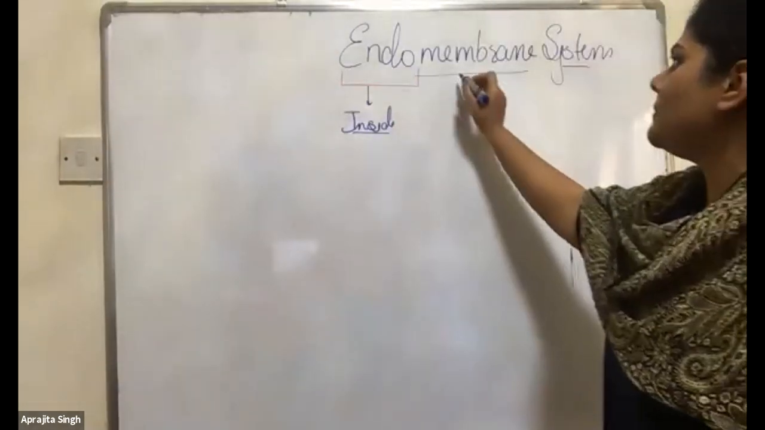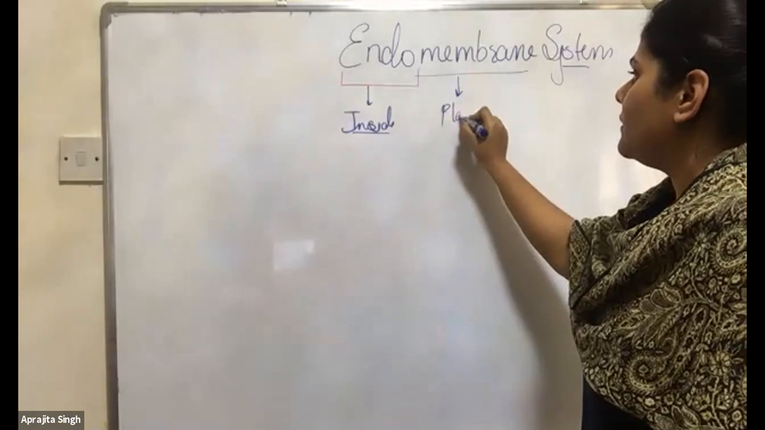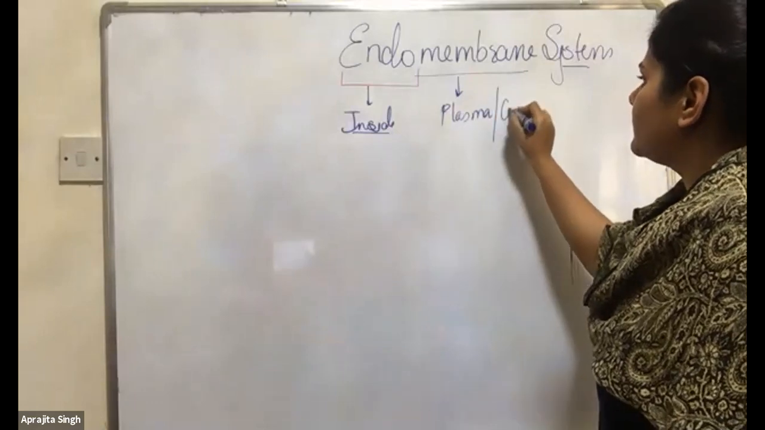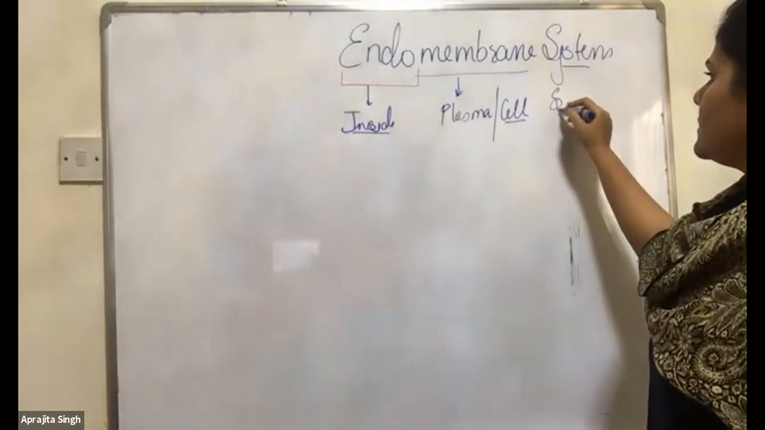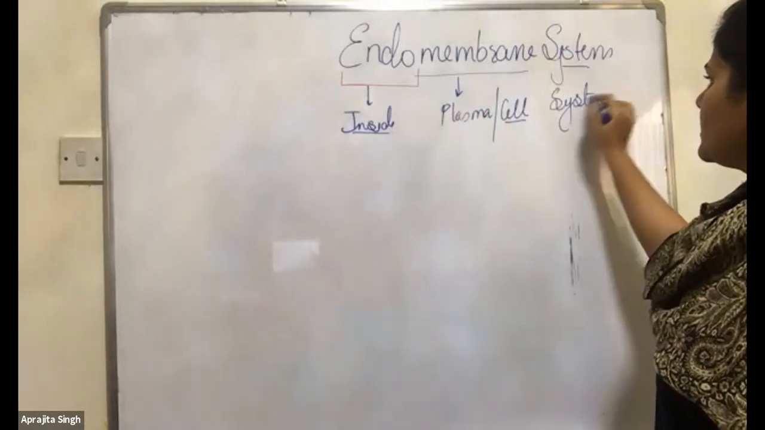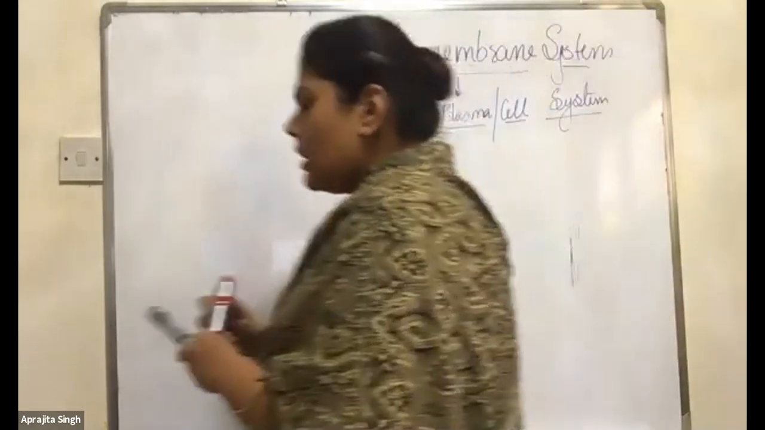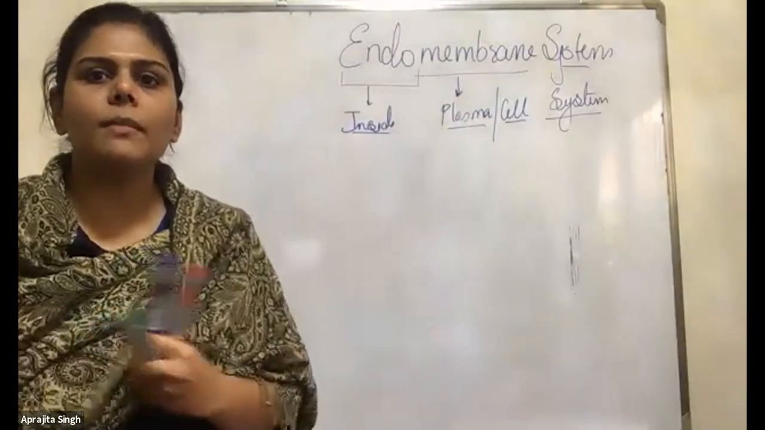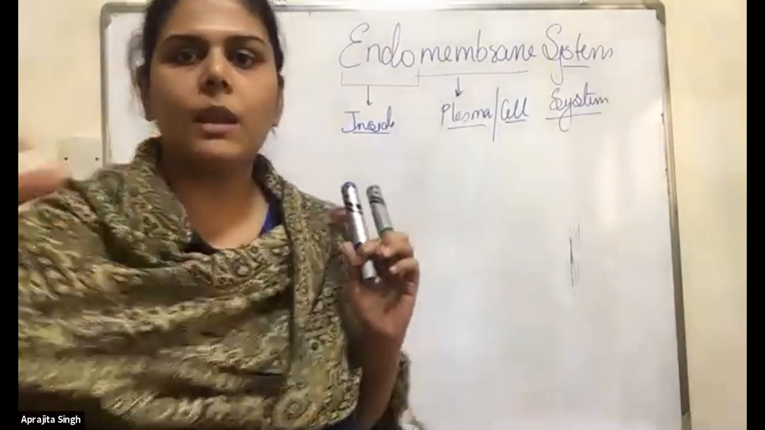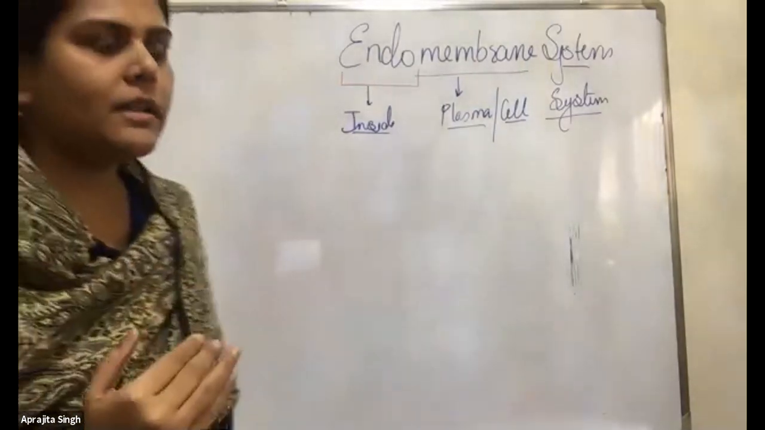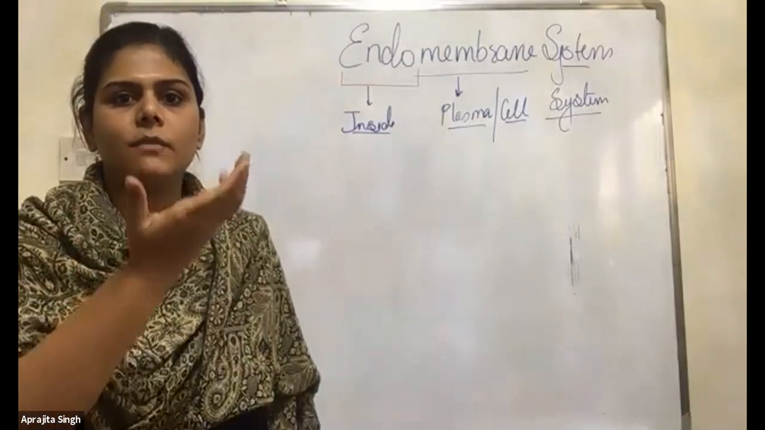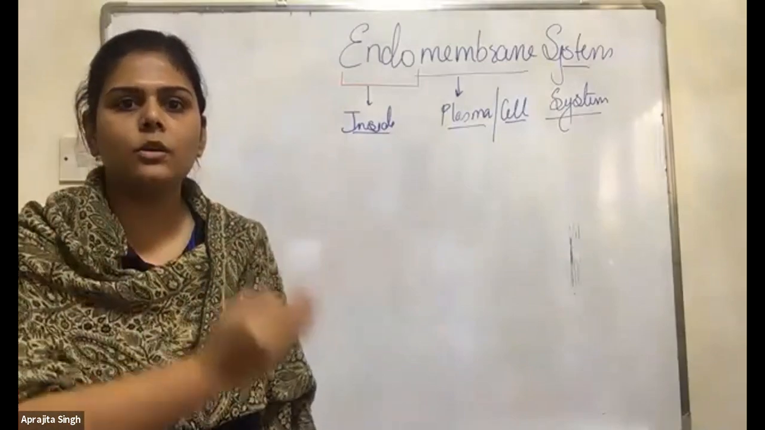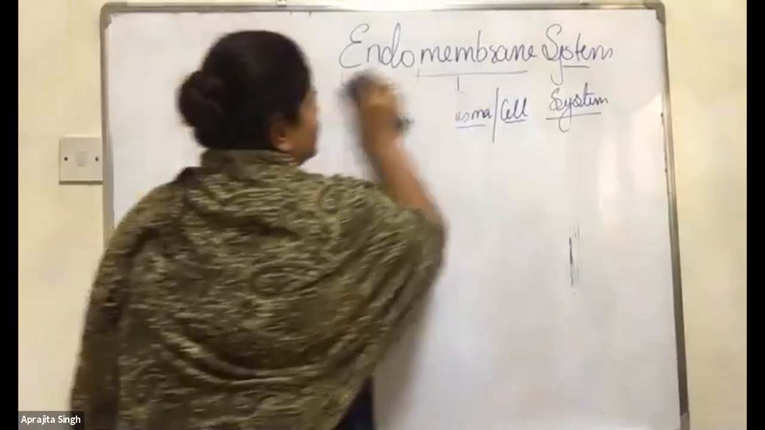Very good. It's inside the plasma or cell membrane systems. Because as we know, our cell has so many systems inside the plasma membrane. So that's why they have said whatever is present inside the plasma membrane is known as the endomembrane system. Very good, everyone.